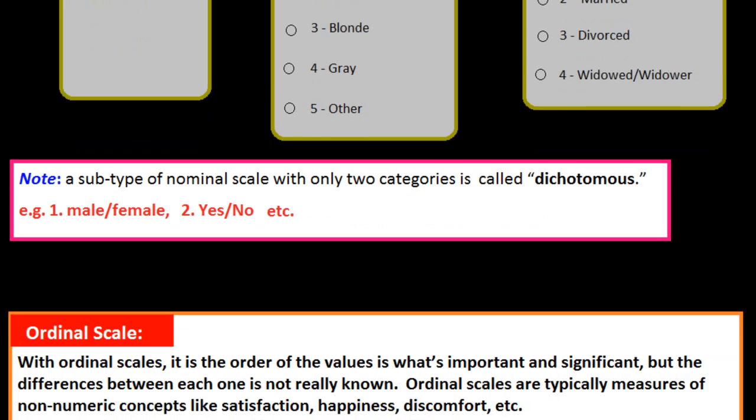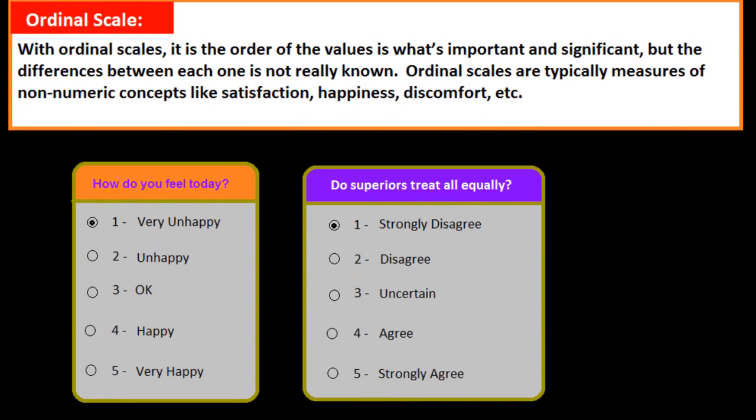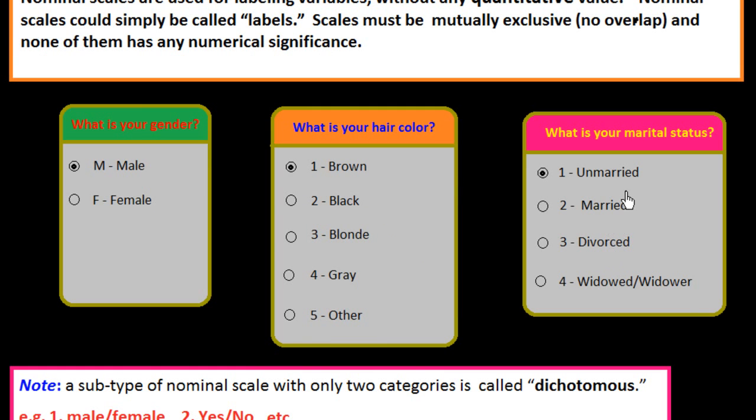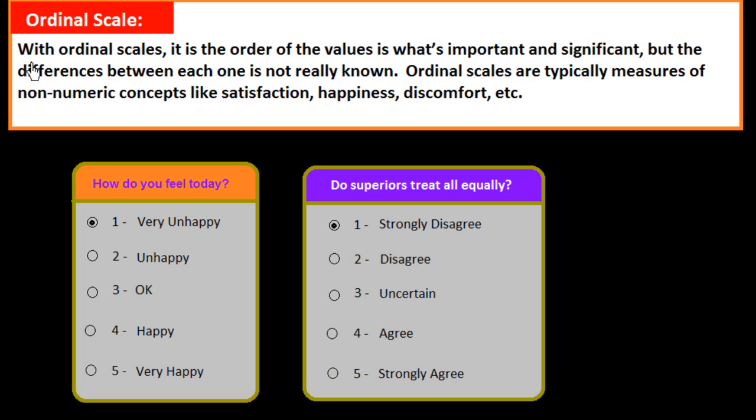Now the second one, the ordinal scale. In the nominal scale, none of the categories has any numerical significance. There is no numerical significance to male and female or to the hair color. This is qualitative, not quantitative. With an ordinal scale, the order of the values is what's important and significant. The order is important, but the differences between each one are not really known. Ordinal scales are typically measures of non-numeric concepts like satisfaction, happiness, discomfort, etc.